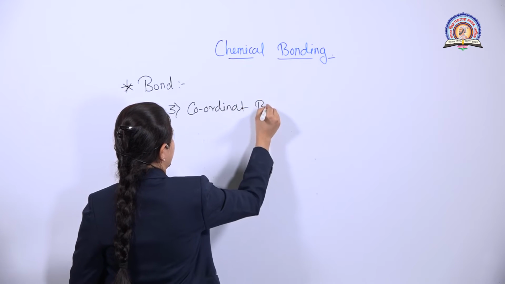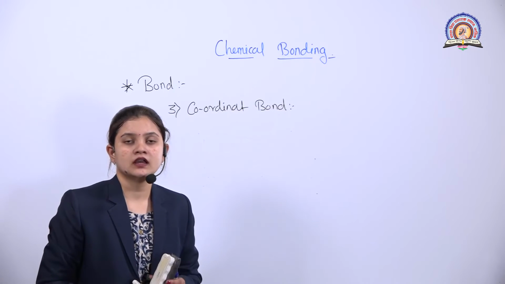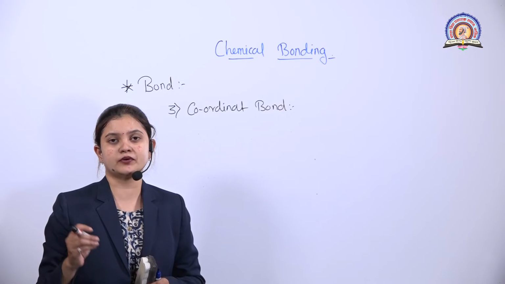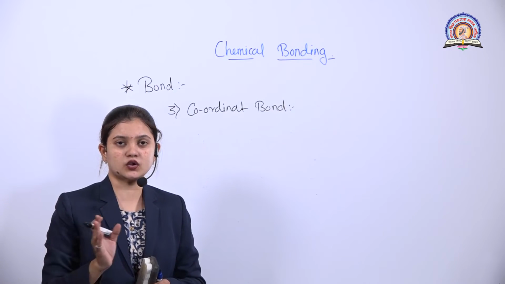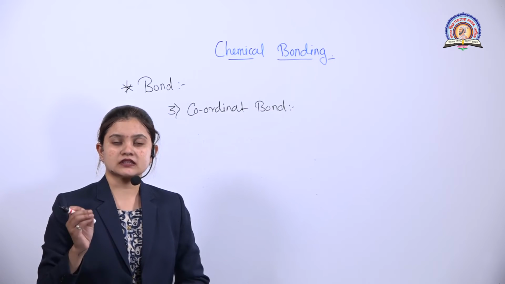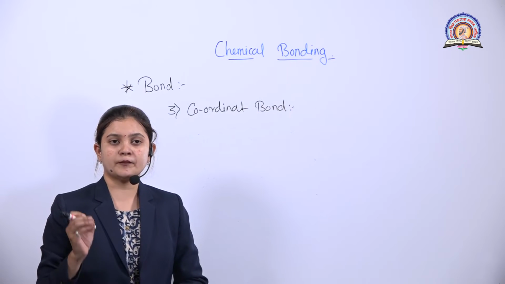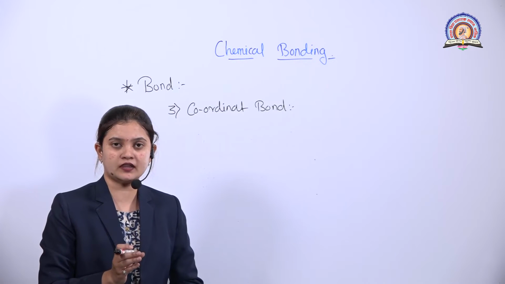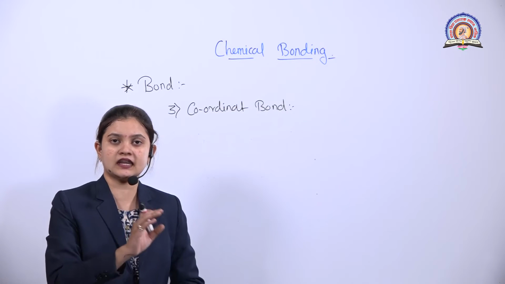The next bond is the coordinate bond. So what is this coordinate bond? The coordinate bond is a special type of covalent bond. That means it is nothing but a covalent bond, but during the formation of a coordinate bond, the 2 electrons are always shared by only 1 atom. As we have studied in the covalent bond, 1 electron is shared by one atom and another electron by the other atom.